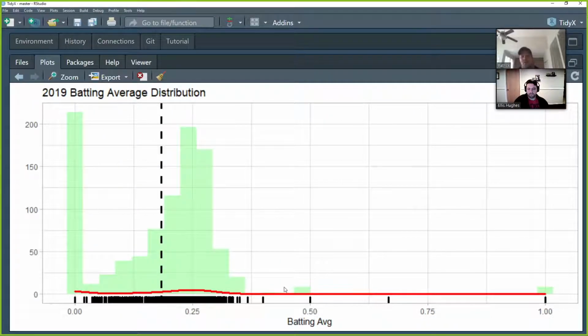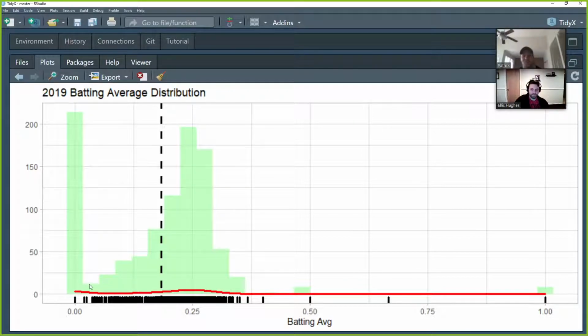And so there's a ton of skew in this data. There's obviously a whole bunch of zeros that are bringing the mean down. If we use the median, it might move us closer to that 0.25. But clearly, as you would expect, we have a sample size problem. We have a large population of players that have batted a lot. We have a large population of players that have batted a little.